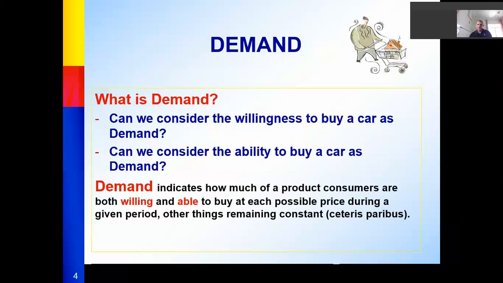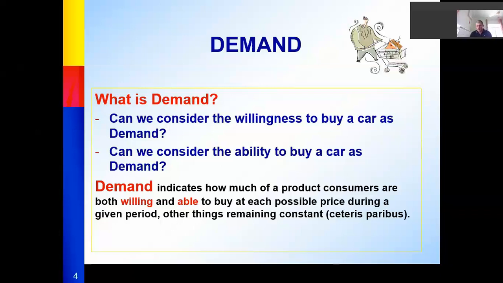Demand indicates how much of a product consumers are both willing and able to buy. They have two conditions: willingness and ability to buy at each possible price during a certain, given period, and ceteris paribus.